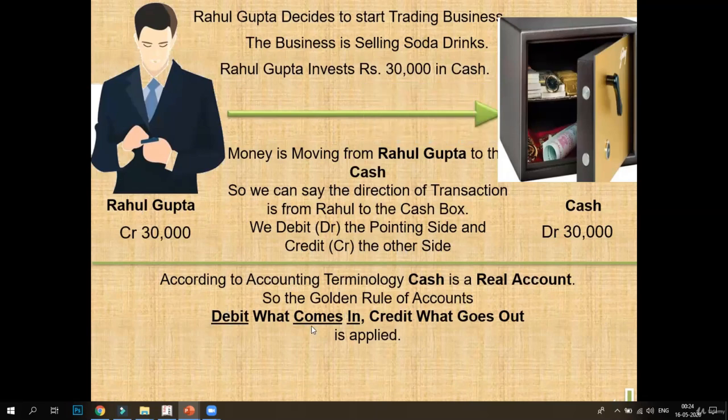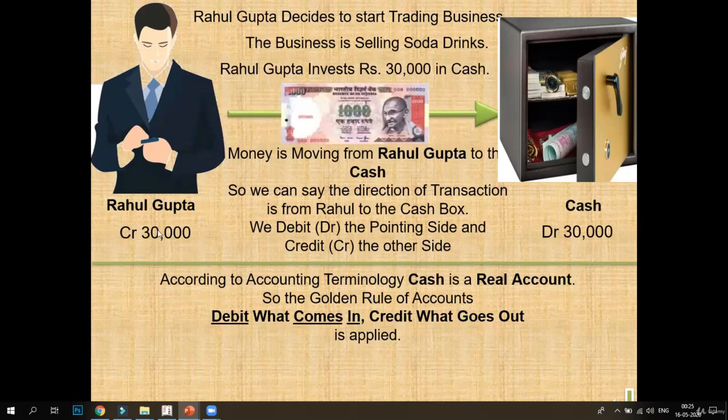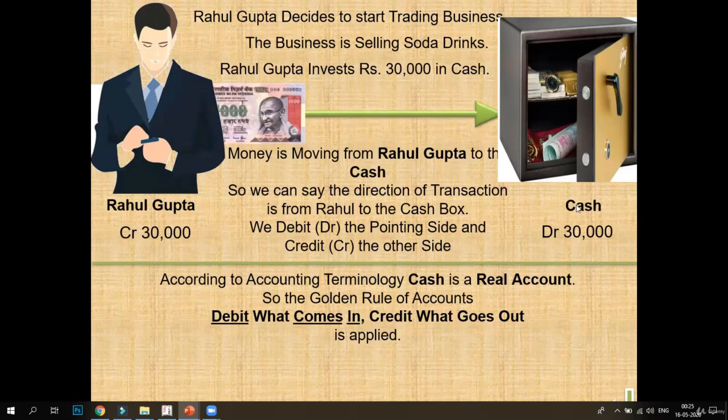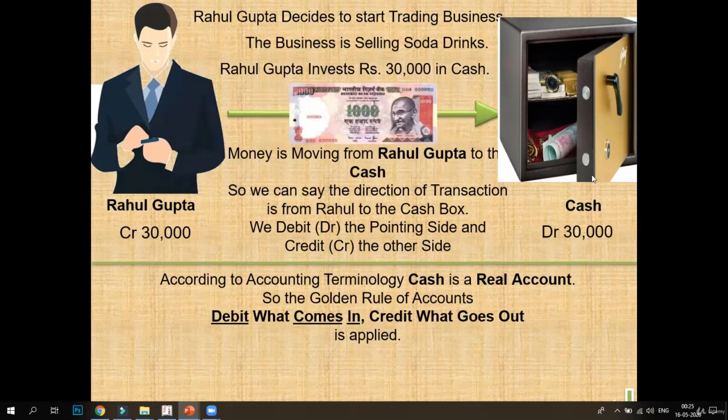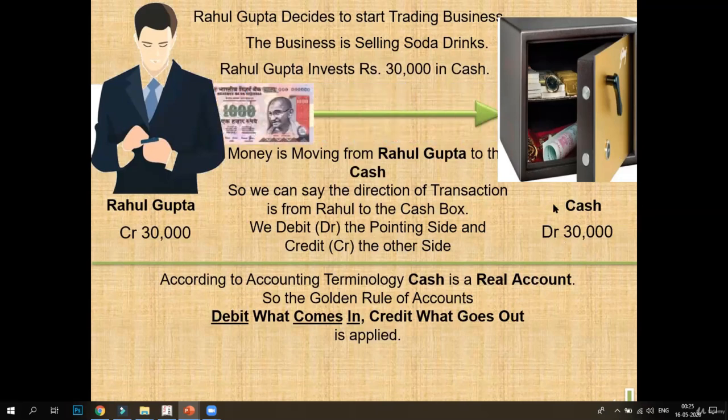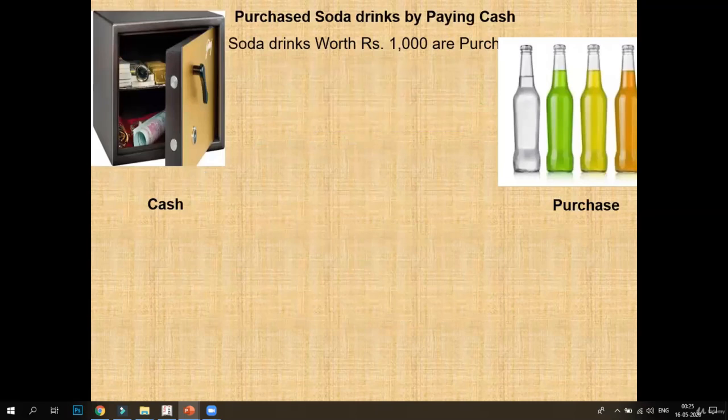As per the accounting rules, cash is a real account. So debit what comes in and credit what goes out, or debit the receiver, credit the giver. Here the giver is Rahul Gupta, so Rahul Gupta will be credited, and cash is coming in. Our real account is adding, so we'll debit the cash account. Now our entry becomes cash account debit to Rahul Gupta's account.